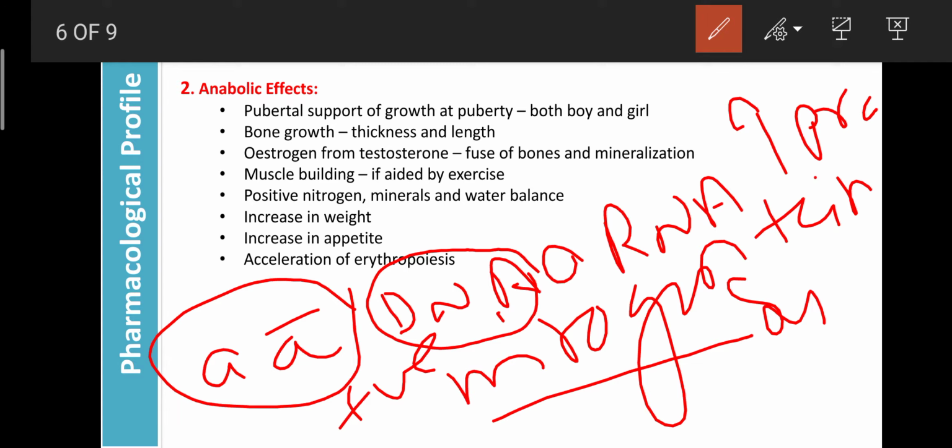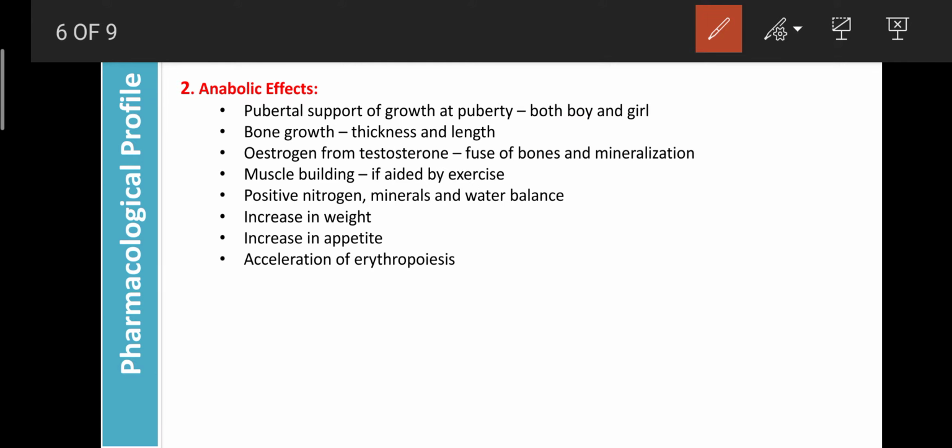Regarding the effects, they can support pubertal growth in both boys and girls. Whatever the development of the body, development of genital organs, development of the physique in both male and female, that depends upon the testosterone. Even in the female, that depends upon the estrogens. But in male it depends upon the testosterone. In females also, it can favor the development of the body or growth at the puberty stage, in both boys as well as girls.